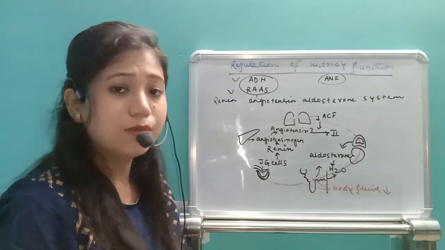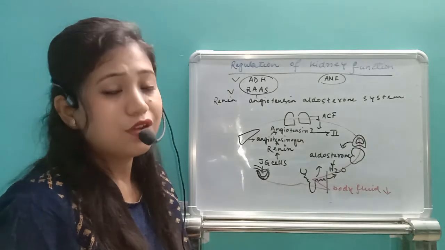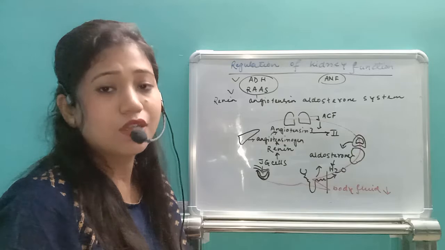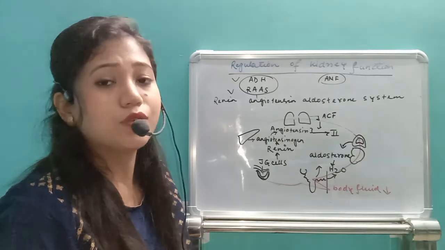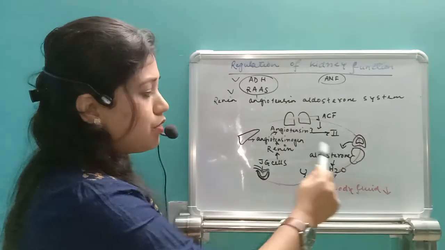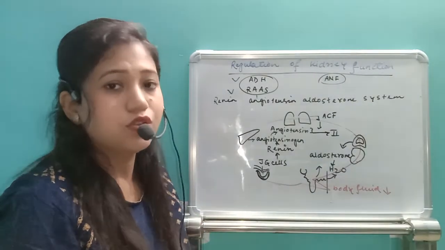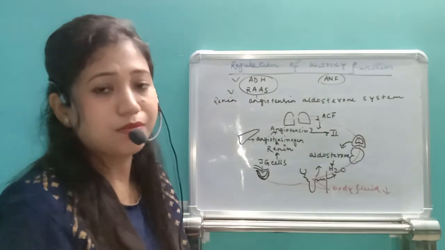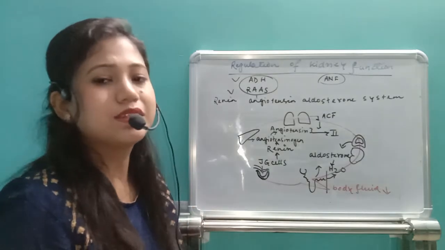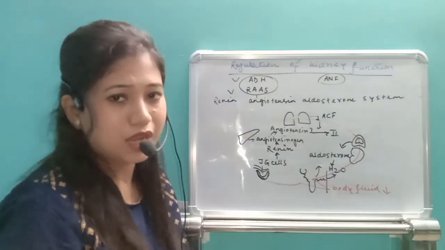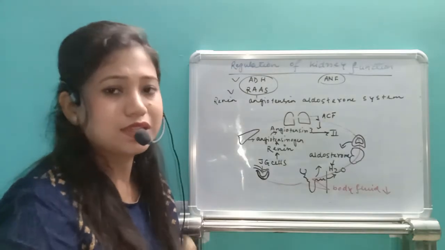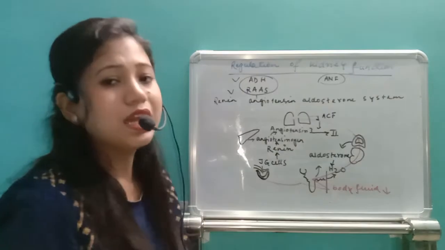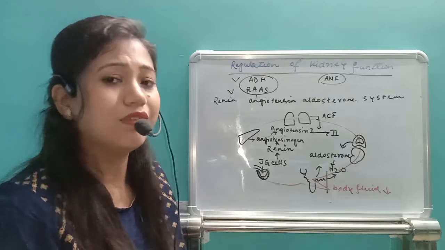Now angiotensin 2 in the blood, if it enters the adrenal gland to carry nutrients and oxygen, then the adrenal cortex will be activated, stimulated to release this hormone, that is aldosterone. Aldosterone now will help in reabsorption of maximum water. So whenever it reabsorbs maximum water, our body can retain maximum water, and somehow it will compensate for the less body fluid volume. It gives more time so that our body can retain water that it is deprived of now. So this is how ADH and RAS will work whenever body fluid level decreases.